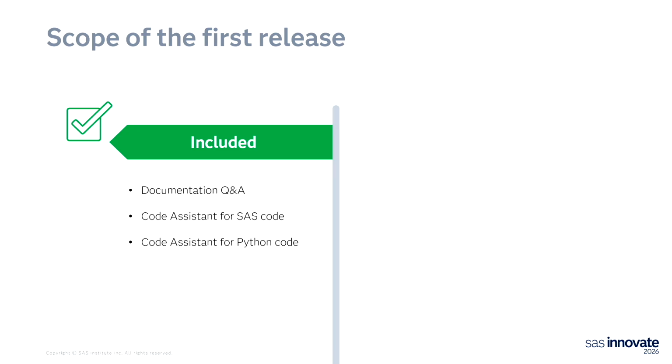We are not going to take a look at documentation Q&A, so I'll make a quick pause here and explain what this documentation Q&A means. Basically, documentation Q&A is a way to query SAS documentation through a chatbot experience in Copilot within SAS Studio. The main purpose of this capability is that you don't need to leave the product and go outside of SAS Studio if you would like to get some help about how to achieve a certain goal in the product, how to schedule a Python program, how to run something in the background and save your output in some other location.